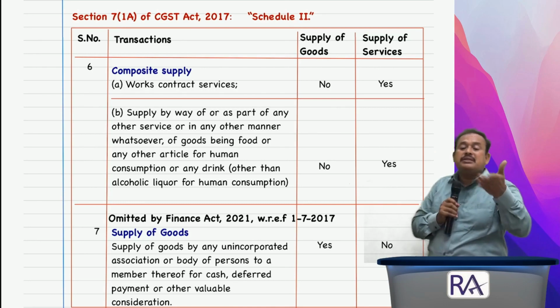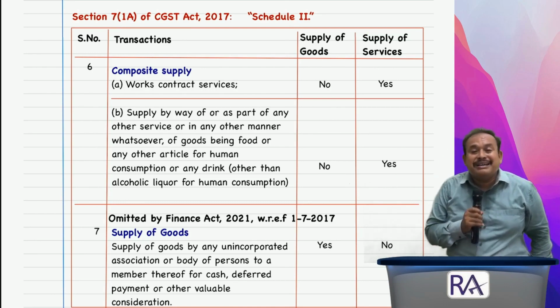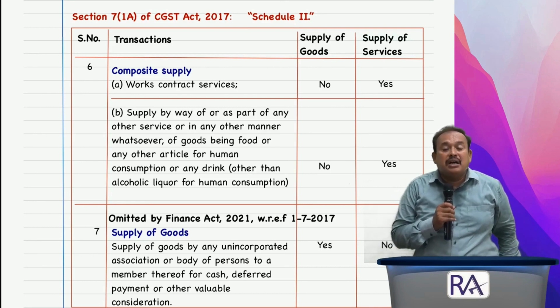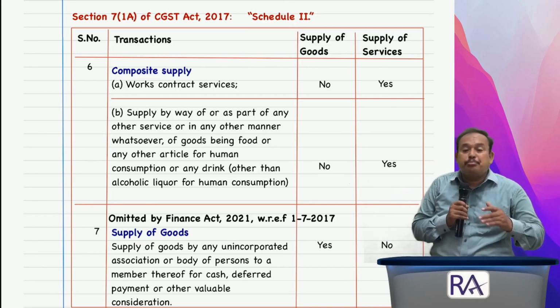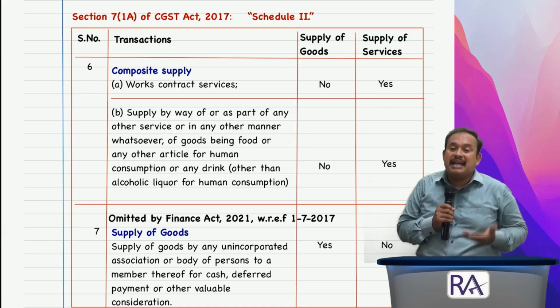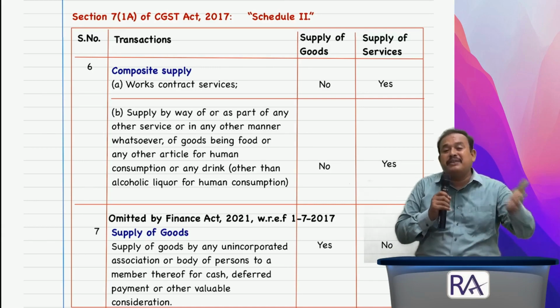Sub point B is nothing but restaurant services, where the supply of goods and services provided directly by the restaurant fellow to the customers goes hand in hand, one cannot bifurcate from the other.